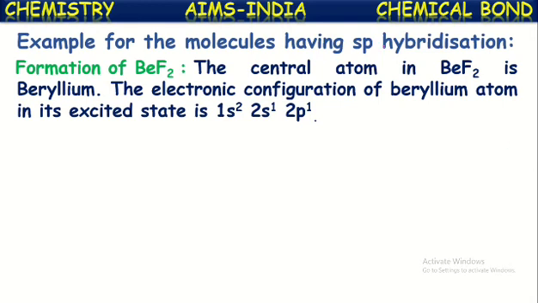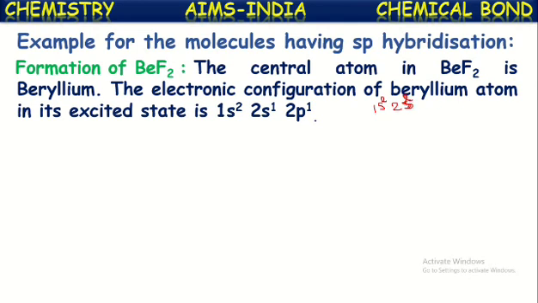Because in the normal ground state, beryllium configuration is 1s2, 2s2. Isn't it? It is the normal configuration of beryllium. But in the excited state, by gaining certain amount of energy, the electrons present in the valence orbital will jump into higher vacant orbitals.